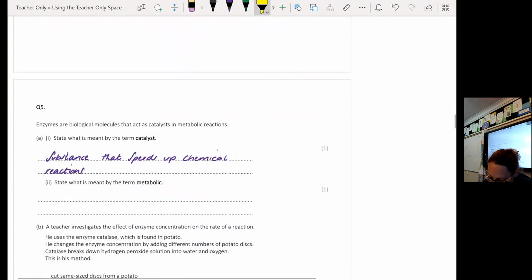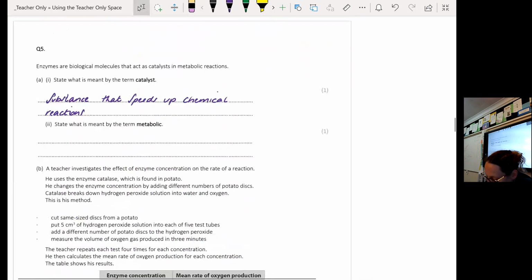Handy tip for you. Right, question 5. Now, this is where we start getting into the enzymes questions, and we start getting into the practical questions. These are the harder questions, okay? Now, we did say that we weren't going to answer this question. I did take that off, which is why your test was out of 48 instead of 49 marks, okay?